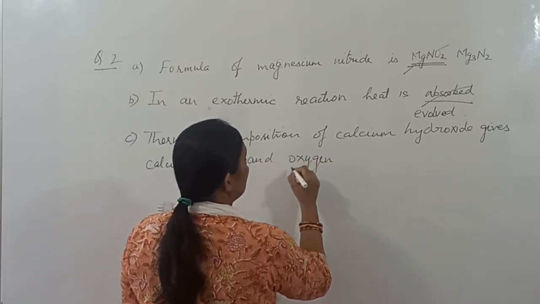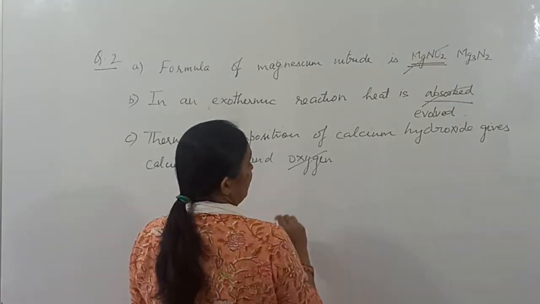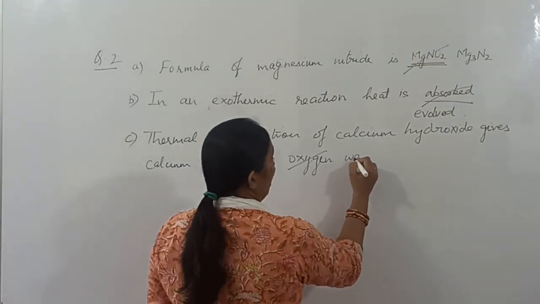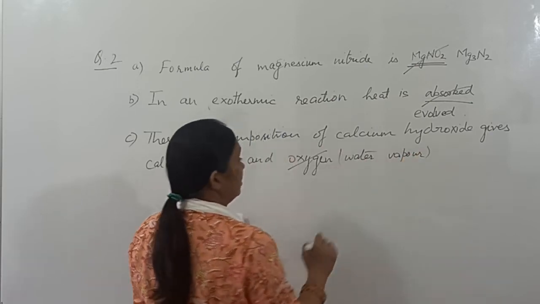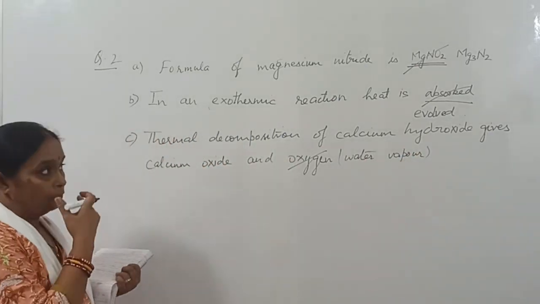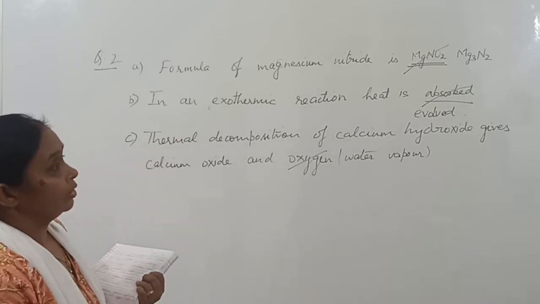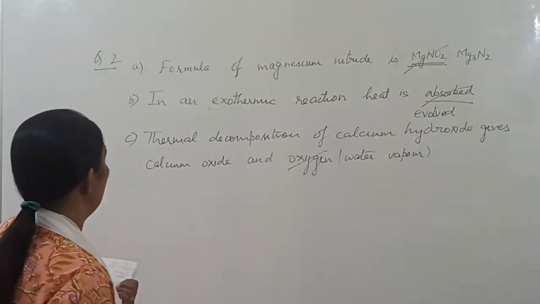So what is wrong in this? Oxygen is wrong. In place of oxygen you will write water vapor, which is the correct answer. So like this you will remove these specific terms which are wrong, and you will correct the statement.